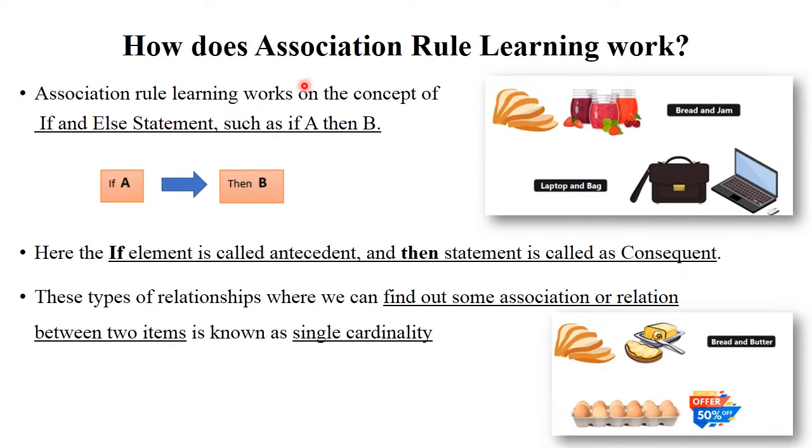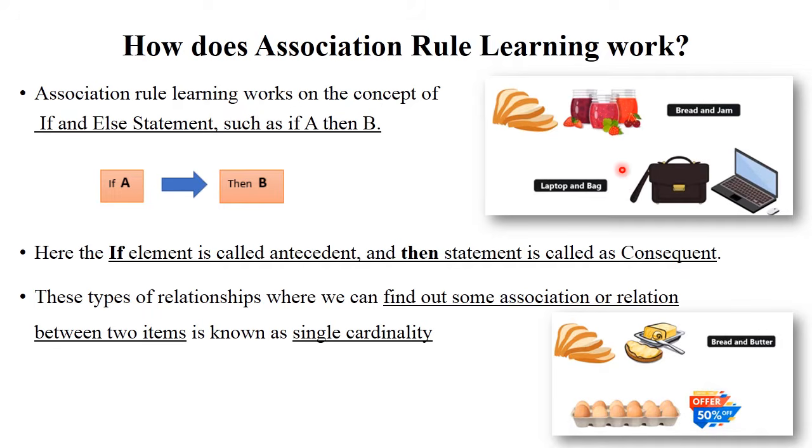The next concept is how association rule learning works. Basically, association rule is based on an if-then statement. For example, if a particular person buys A, then they also buy B. See here, if a person buys a laptop, then they also buy a bag. This is one kind of association rule. Here the if element is called the antecedent and the then element is called the consequent. This complete relationship is called single cardinality. That's why these kinds of rules are used in supermarkets and are more profitable.